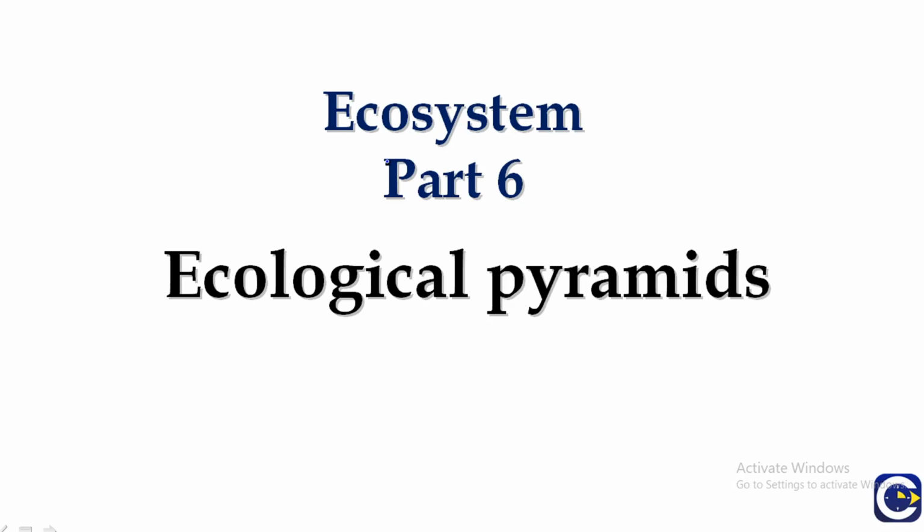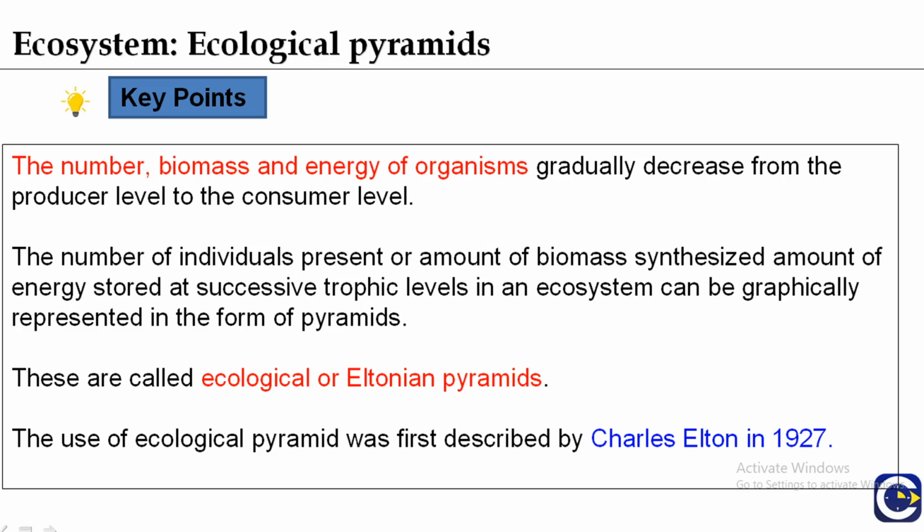Hello everyone, this is part 6 of the ecosystem chapter, and in this part 6 we are going to learn about the topic ecological pyramids. We have gone through various types of food chains, and during the explanation of food chains I have already discussed that the number, biomass and the energy of organisms decrease gradually from producer level to the consumer level. The number of individuals present, the amount of biomass synthesized, and the amount of energy stored at successive trophic levels in an ecosystem can be graphically represented in the form of pyramids.